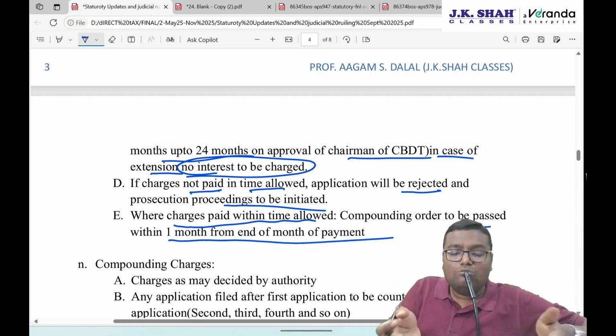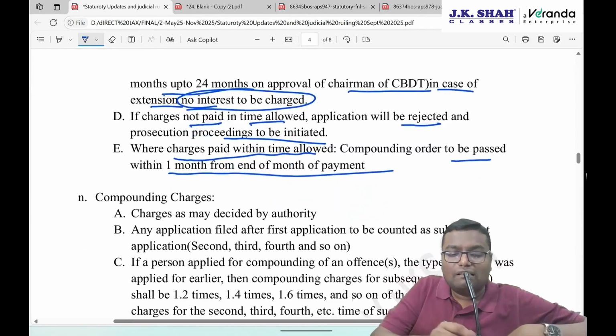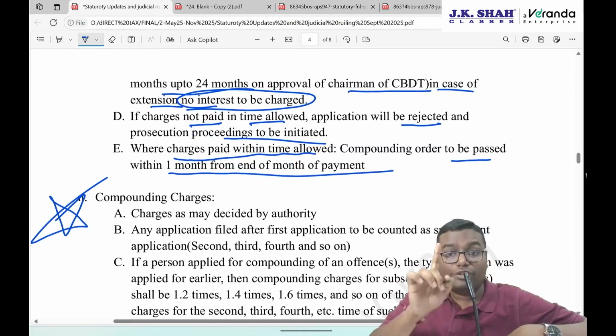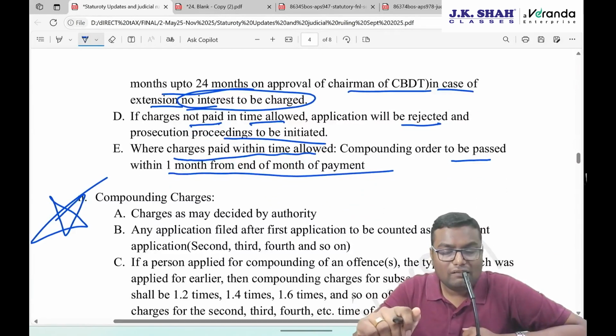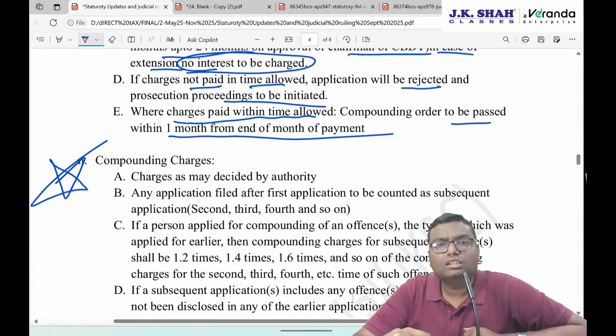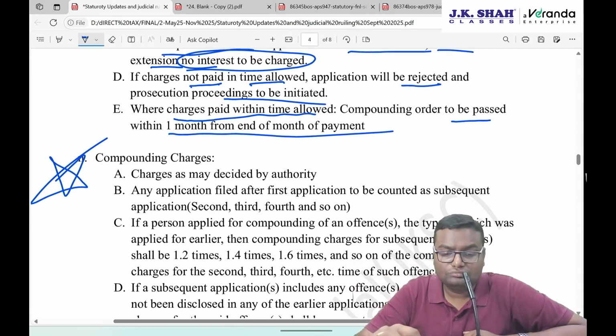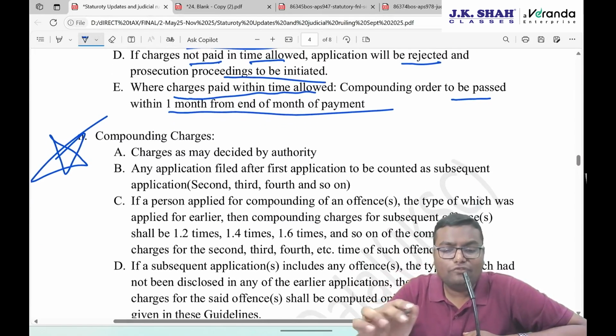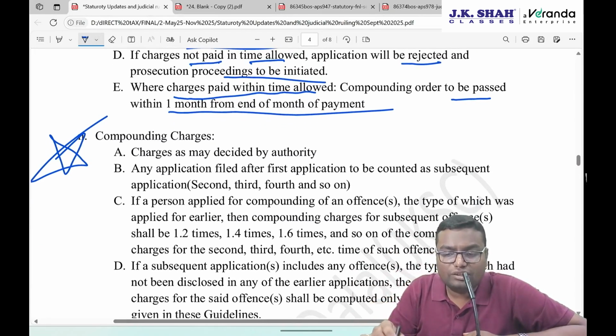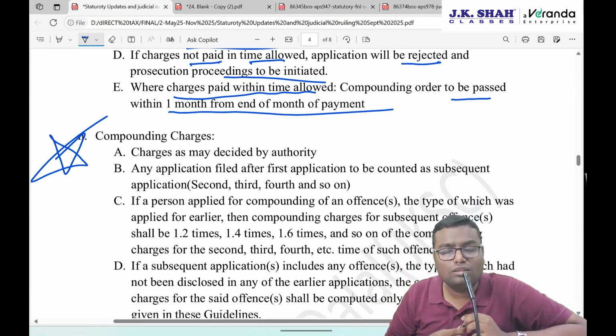Now the question is, how much compounding charges are to be paid, and this is the most important topic according to me for your examination. So far as compounding charges are concerned, the charges will be decided by the authority. Whatever they decide will be final. But any application you file after the first application is to be counted as a subsequent application, that is second, third, fourth and so on.